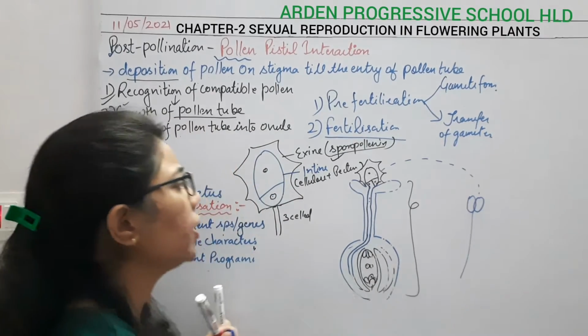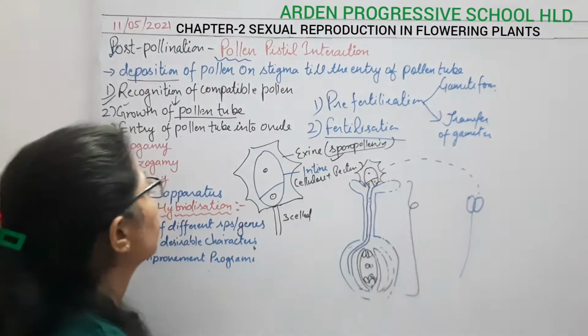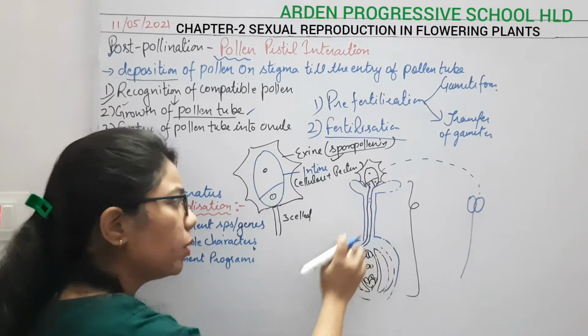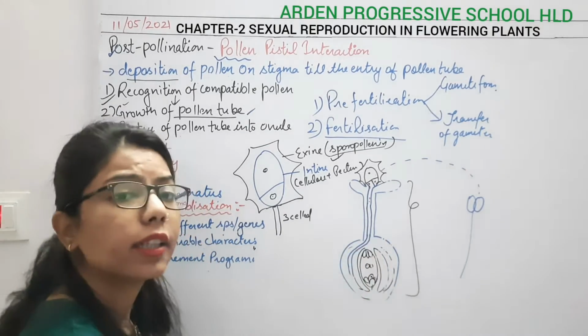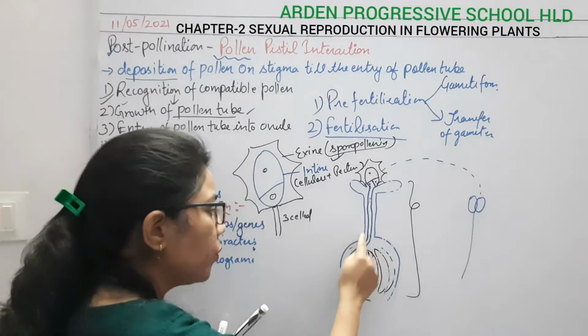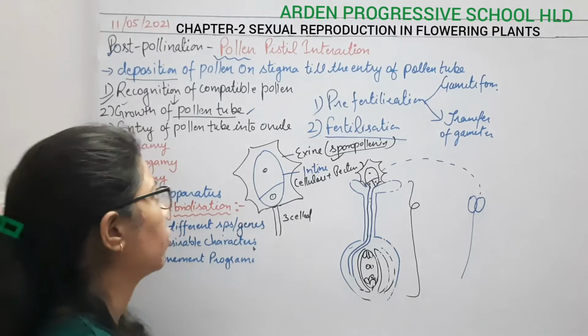So the second step is the growth of the pollen tube. Due to this growth, the male nuclei as well as the tube nucleus move forward through the pollen tube.